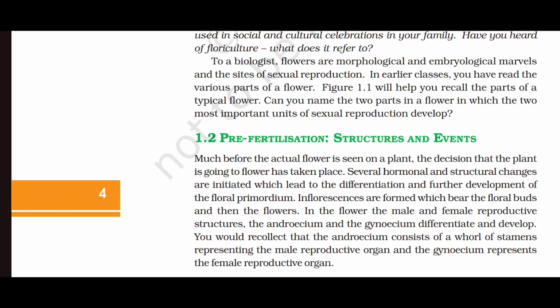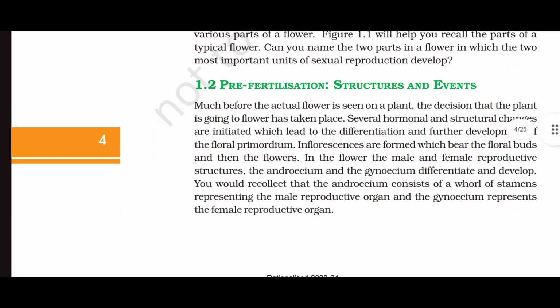Pre-fertilization: structures and events. Much before the actual flower is seen on a plant, the decision that the plant is going to flower has taken place. Several hormonal and structural changes are initiated, which lead to the differentiation and further development of the floral primordium.